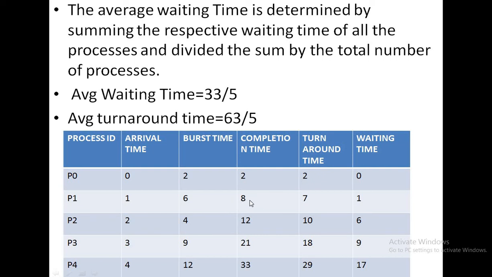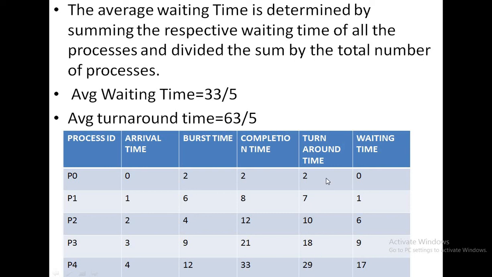The turnaround time for P1 is completion minus arrival time, 8 minus 1 equals 7, and the turnaround time for the process P2 is 12 minus 2 equals 10, and the turnaround time for P3 equals 21 minus 3 equals 18, and for P4 the turnaround time equals 33 minus 4, that is 29. So this is your turnaround time for the respective processes P0 to P4.